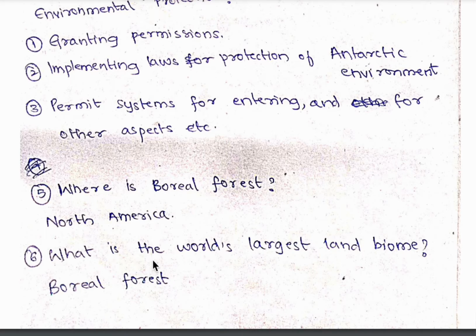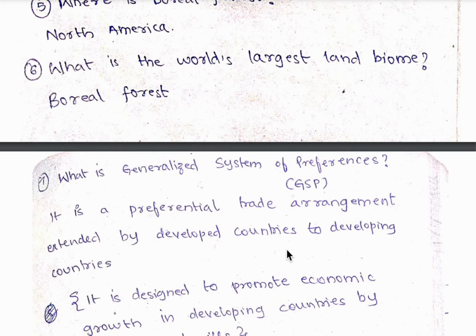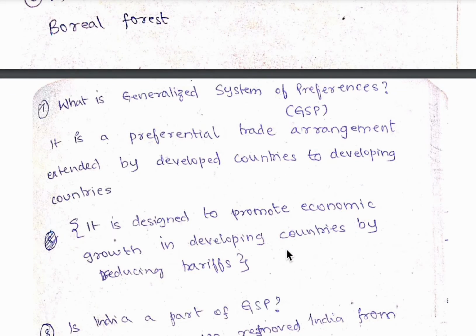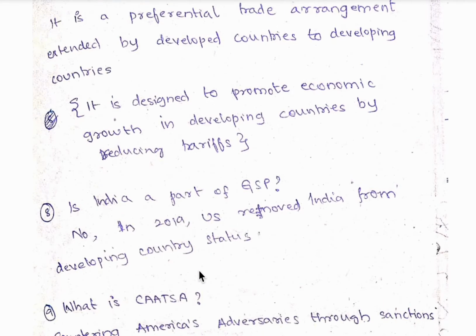And sixth question, what is the world's largest land biome? It is boreal forest. Seventh question, what is generalized system of preferences, GSP? It is a preferential trade arrangement extended by developed countries to developing countries. It is designed to promote economic growth in developing countries by reducing the tariffs. What are tariffs? Tariffs are the tax which are collected from imports or exports while trading, which are associated with other countries.